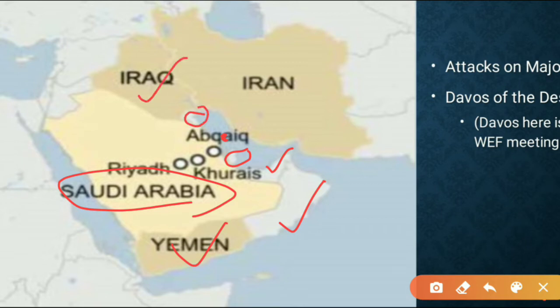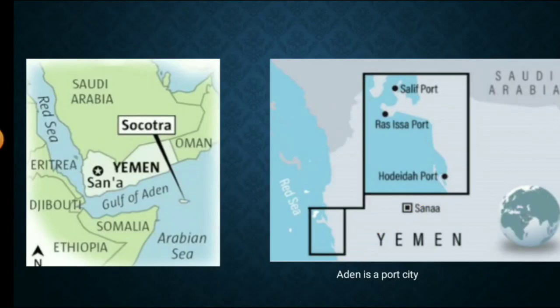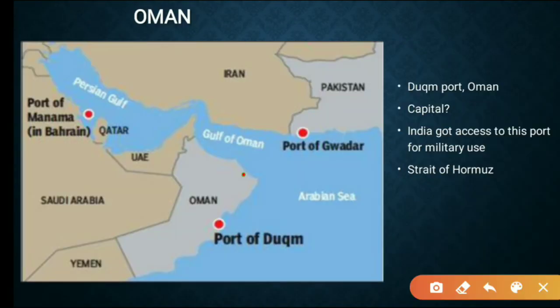And here on the northwest of Saudi Arabia, we have Jordan, and it also borders with Egypt. Okay, this is important to remember because Egypt is an African nation and we think that it won't border with Saudi Arabia, but it does here. So this is a connecting point of Egypt with Saudi Arabia.